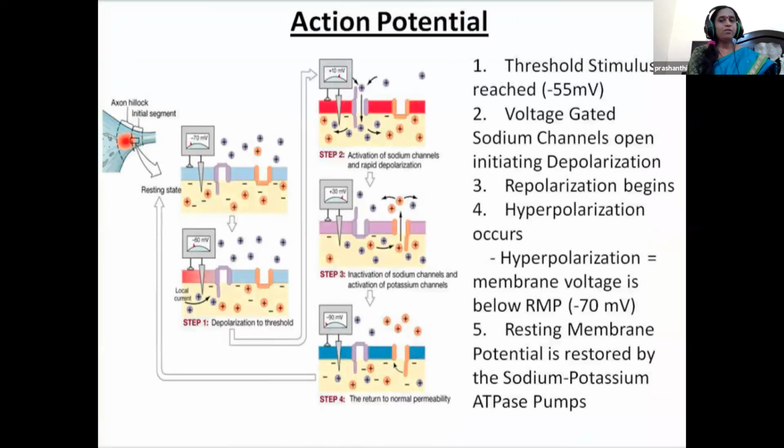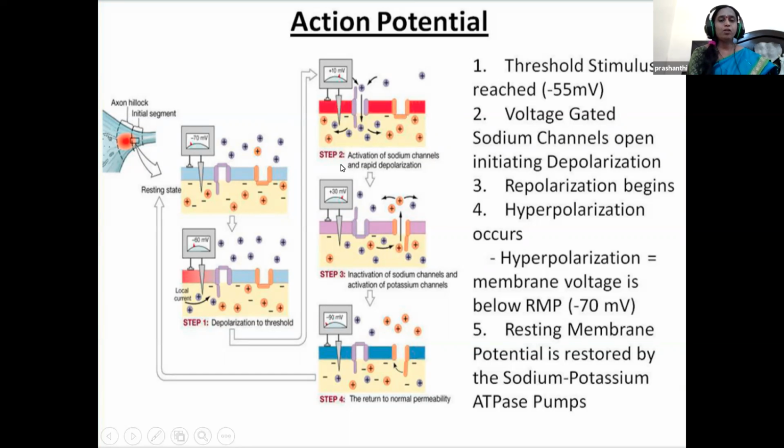When the nerve impulse is stimulated, that is called the action potential. We observe various changes. The threshold stimulus opens the voltage gated sodium channels, so more sodium ions from the outside move towards the cytoplasm. This initiates depolarization.